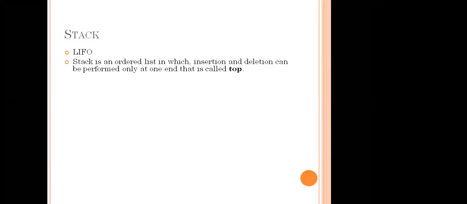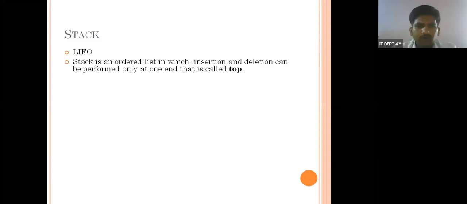Whenever we need to perform some operation on a stack, we need to touch the top, whether we remove or insert. Based upon the top value we decide whether the stack is full or empty, overflow or underflow. So everything is defined based upon the top.